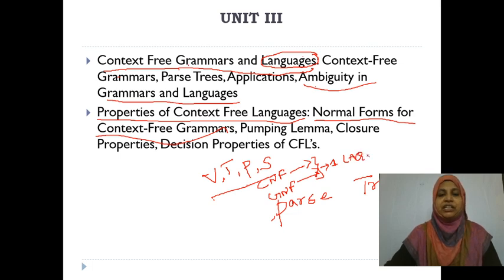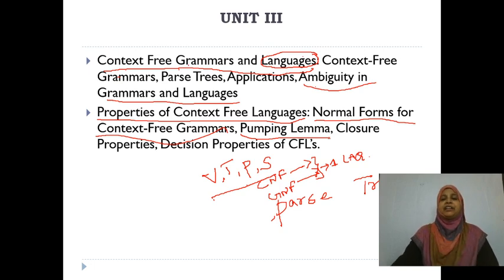You are going to learn the decision properties and closure properties of CFL in the third unit. Important topics in the third unit are what you mean by parse tree, what you mean by ambiguous grammar, and the different types of normal forms. Normal forms are CNF and GNF. In detail I'll explain. Then, what do you mean by pumping lemma? Pumping lemma is also